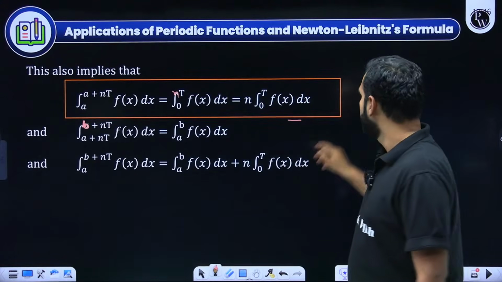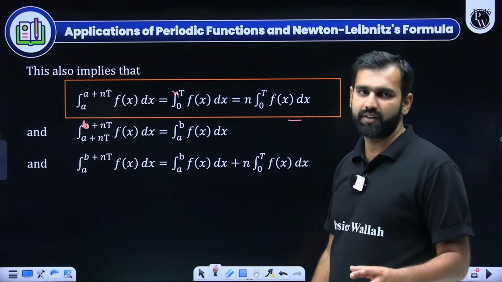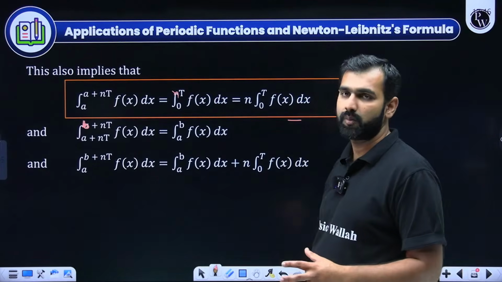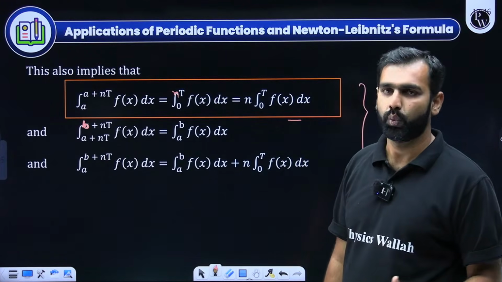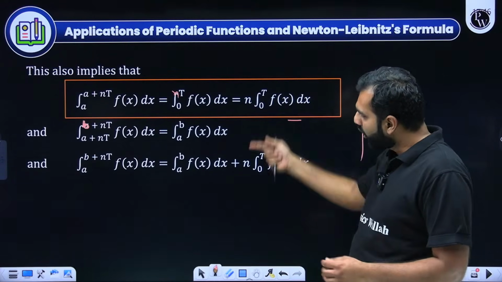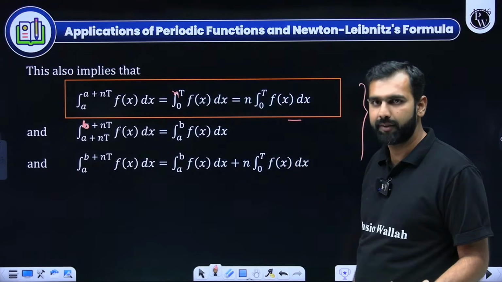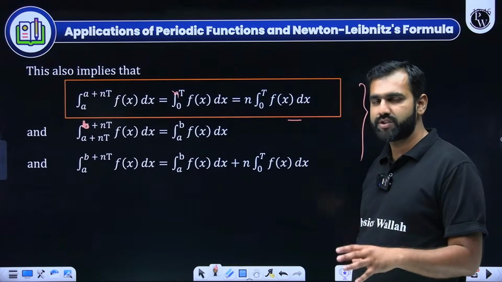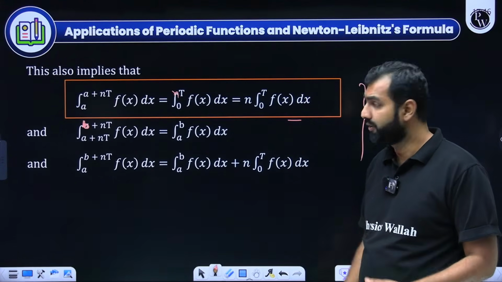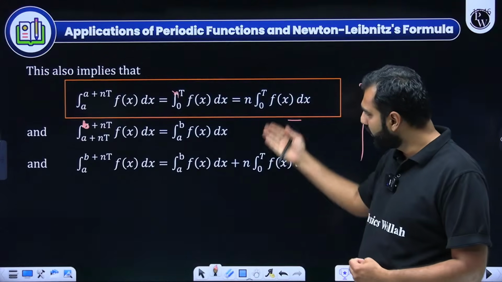I repeat, definite integration properties based on these three special properties for periodic functions. Will you remember them? Did you understand the logical explanation as well? Why is it happening? The graphical part through which you can understand it. Periodicity, they have repetition, and because of that, they will exist.